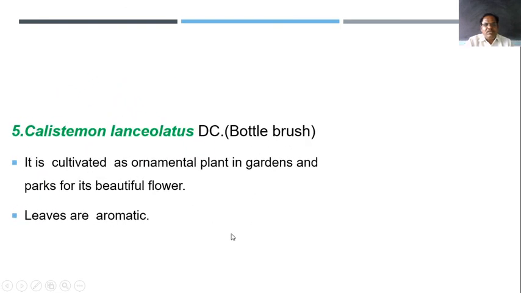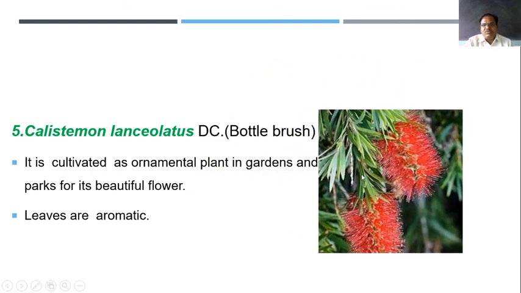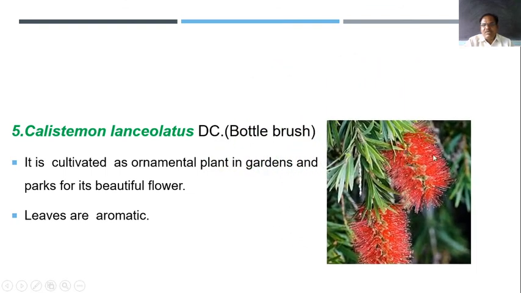The last plant of this family is Callistemon lanceolatus, which is known as bottle brush. Why is it known as bottle brush? The flower looks like a brush for washing bottles. These are the flowers of this plant. This is the inflorescence, which has a number of flowers, so it looks like a bottle brush.